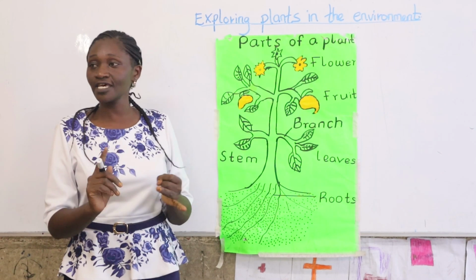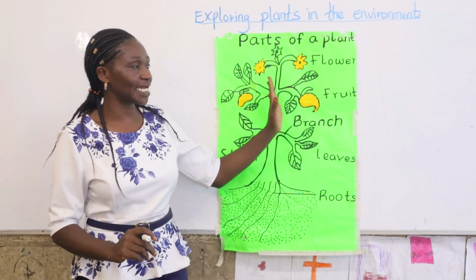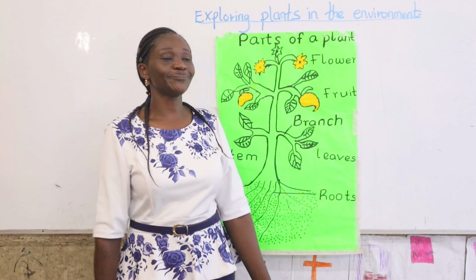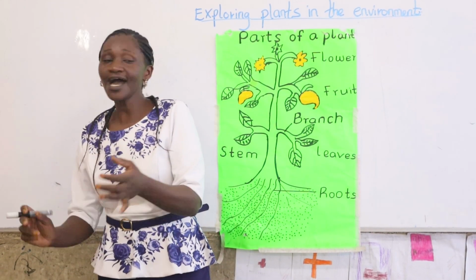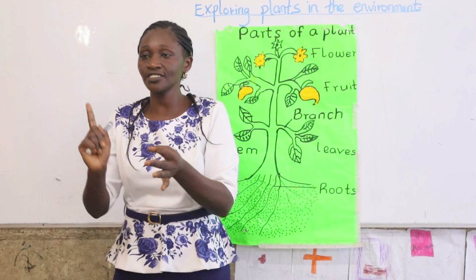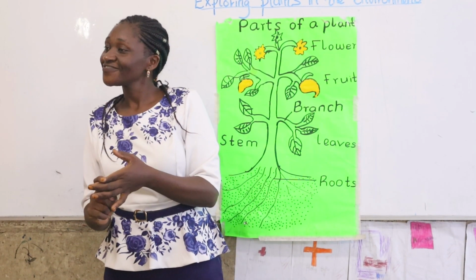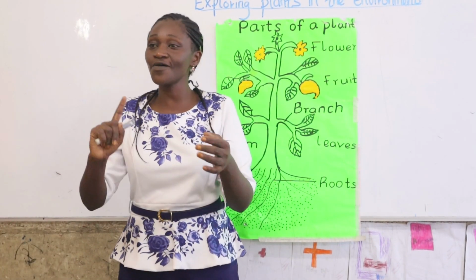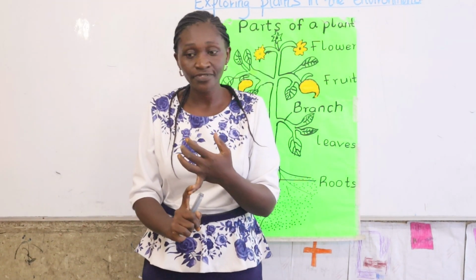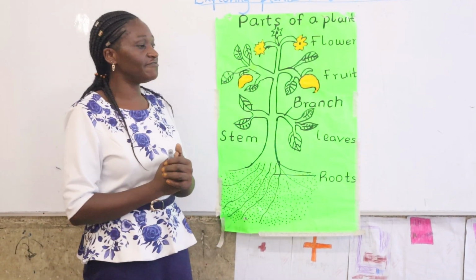So, Hamidi, tell us another plant that you know? Flower. That is a plant, that is part of our plant. I've said the maize plant, yes, Nok? Fruit. Oh, yes. Bean plant, very good. Another one, Joy? Potato plant. Another one? Avocado plant. Another one, Mary Ann. Tomato plant. Another one, Natasha. Apple plant. Very good. Those are the plants that we have in our environment.